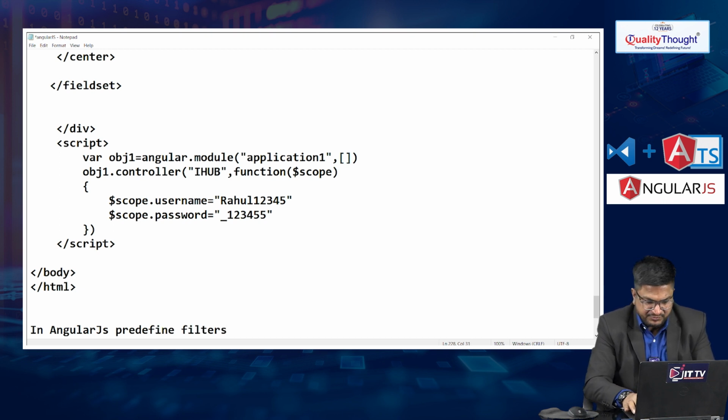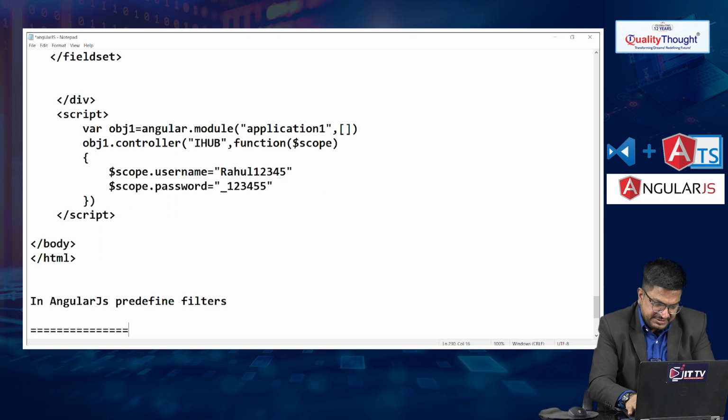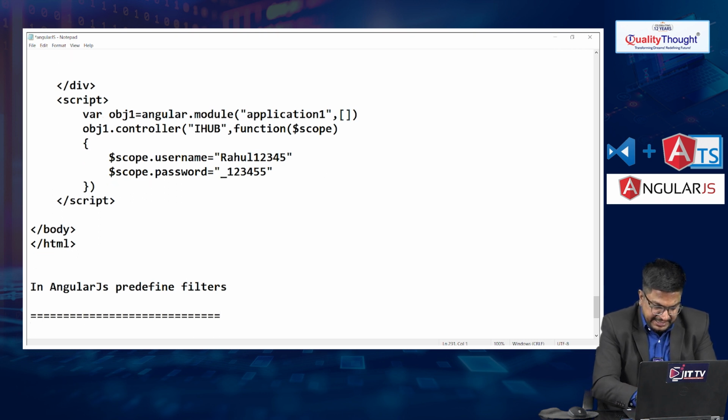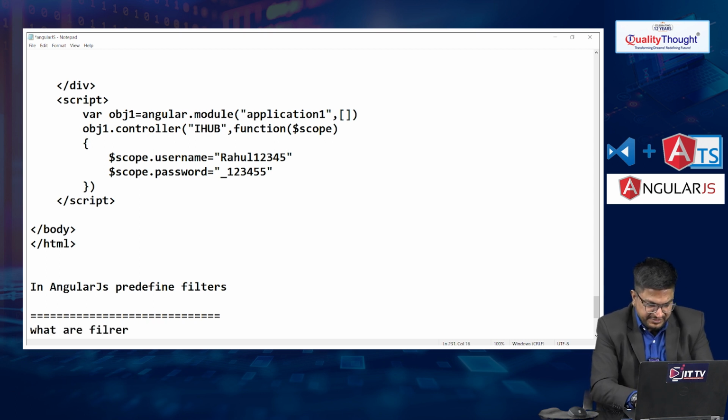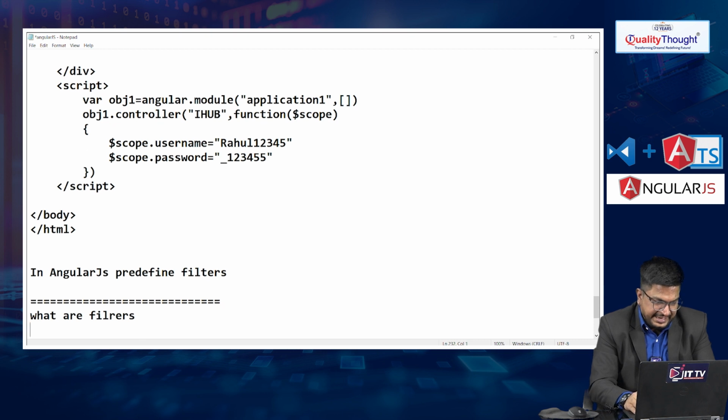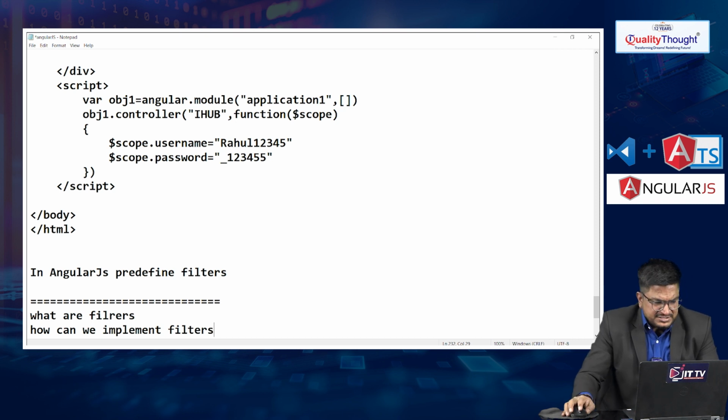What are those? First we will go for what filters are and how we can implement filters. Those are some of the topics.